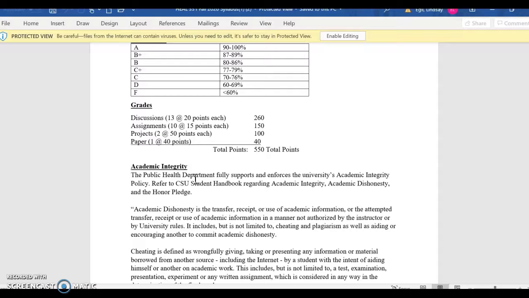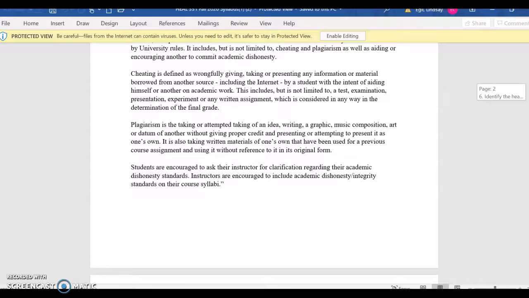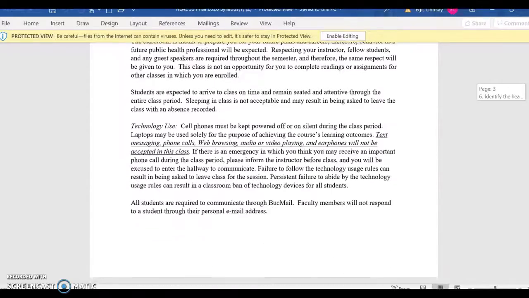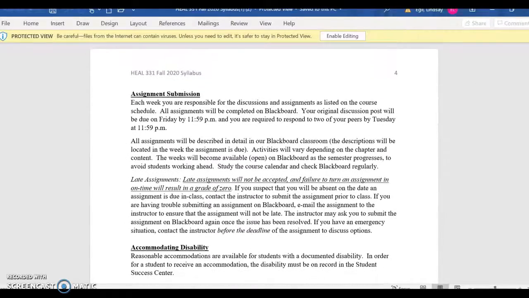Assignments, projects, paper. Every week you're going to have a discussion, and then you're going to have either an assignment or something that takes a little bit more time, like a project that you need to put together, or a paper. No traditional final exams in this class. As you scroll down, I'll let you read all of this, but one thing I do want to note to you